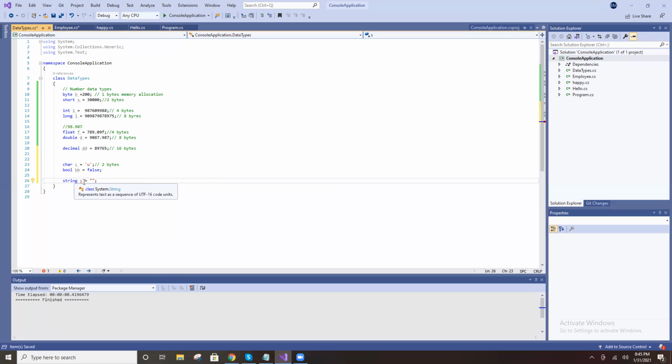String is one data type. You can store a group of characters. With char you can store only one character, right? But in a string you can store a group of characters. This is the string data type.